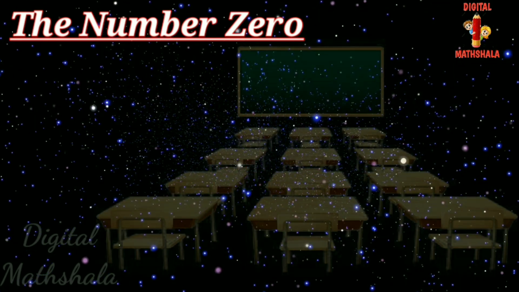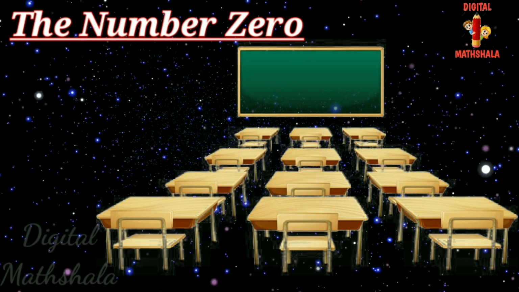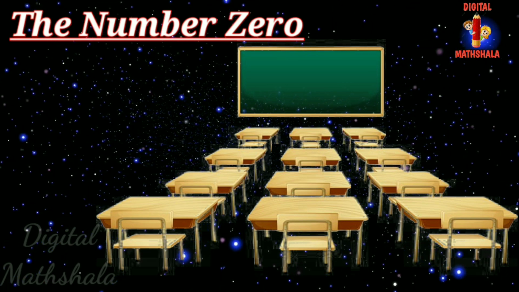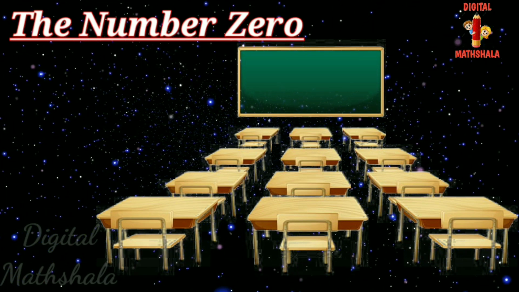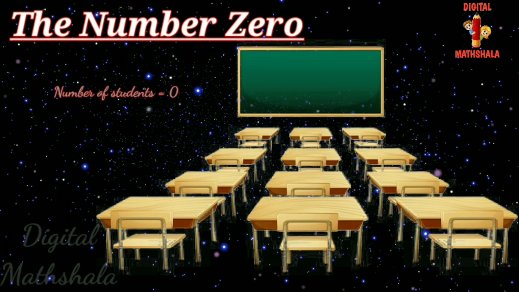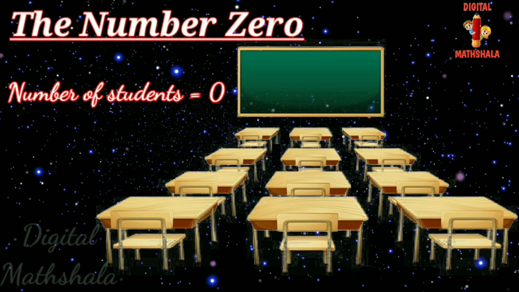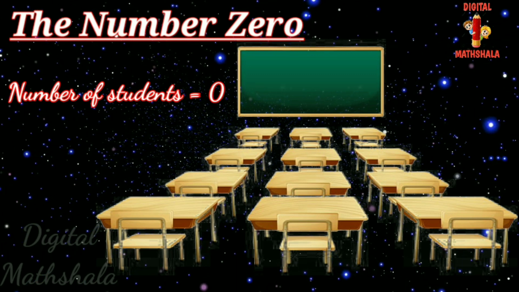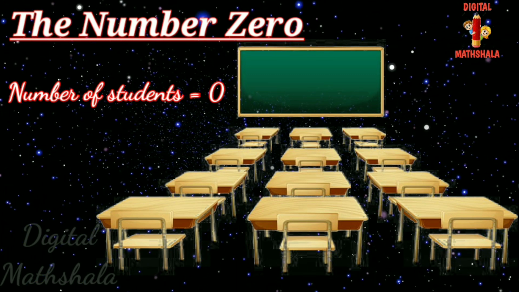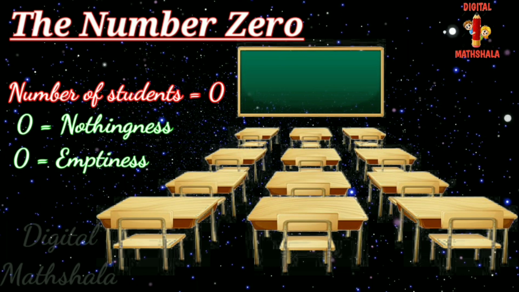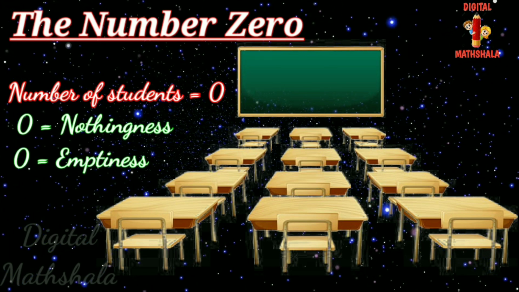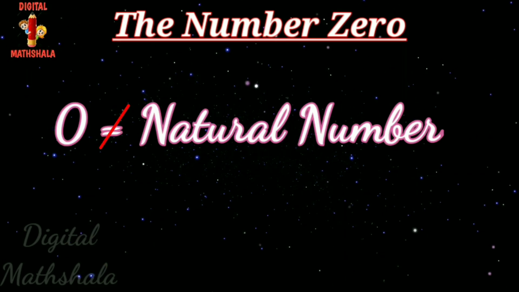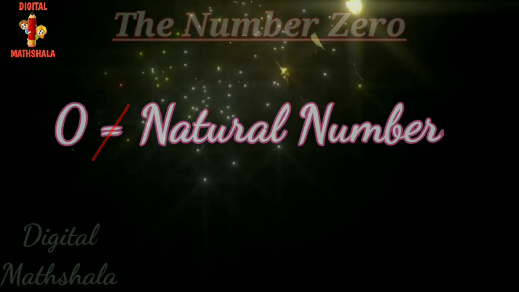However, when the class is over and there are no students left in the classroom, then in terms of numbers, we say that there are 0 students in the classroom. This number is represented by the symbol 0. Thus, 0 represents nothingness, emptiness. It should be noted that the number 0 is not regarded as a natural number.